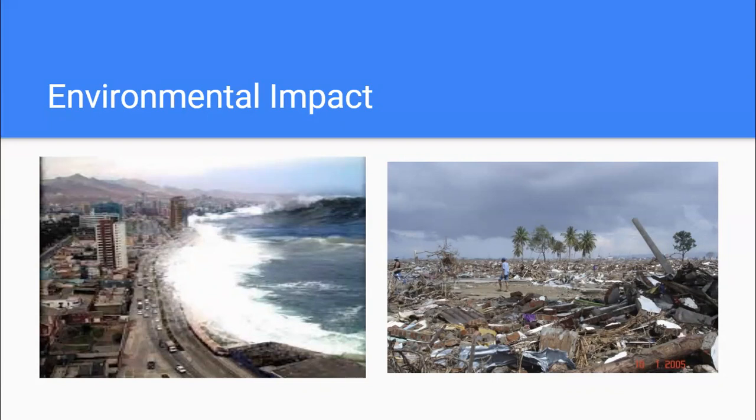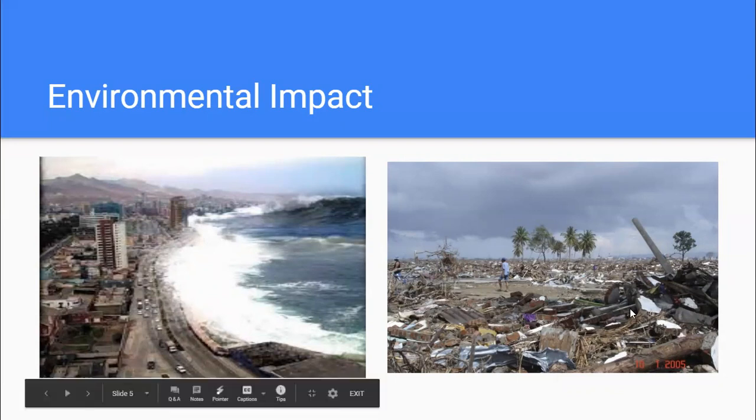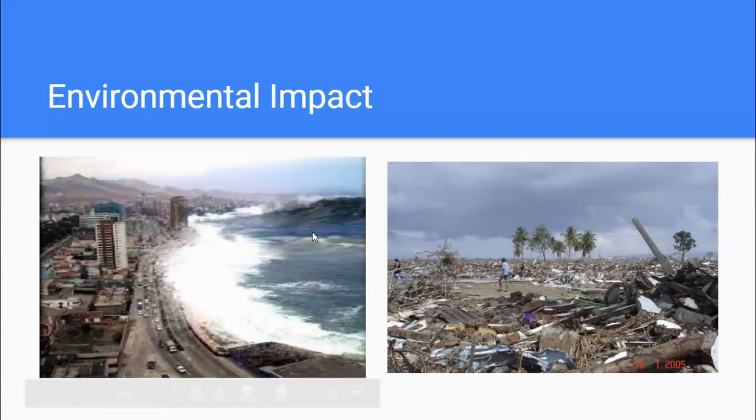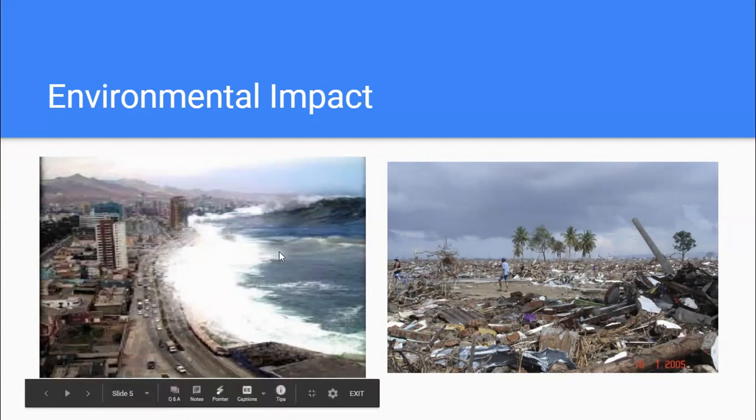However, climate was affected by this tragedy. After the tsunami, accumulated rainfall had increased over deep waters. This rainfall increase was accompanied by a cooling in the sea surface temperature as well. Here in these pictures, you can see the damage that this earthquake and tsunami caused, along with the high waters that hit the cities that were affected as well.